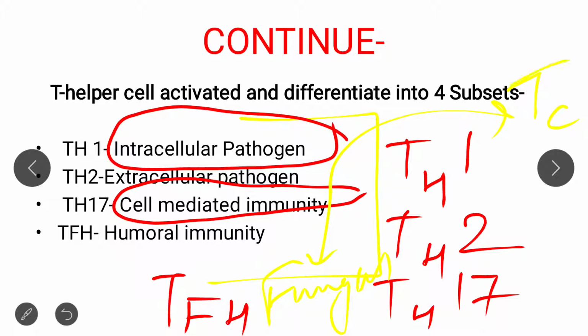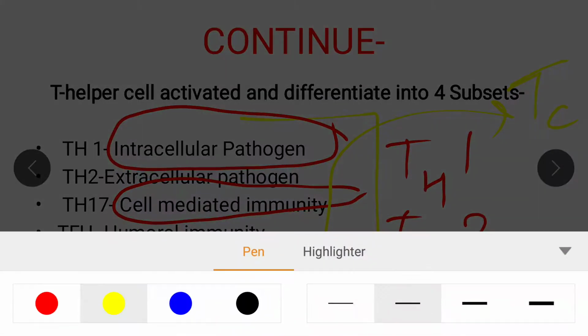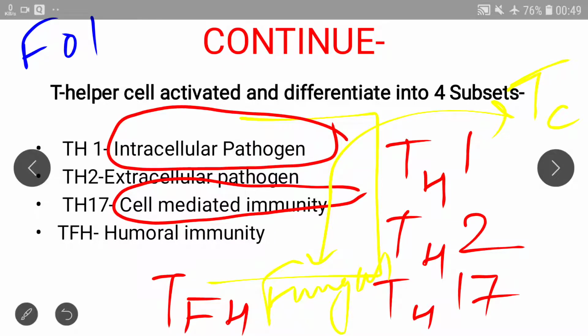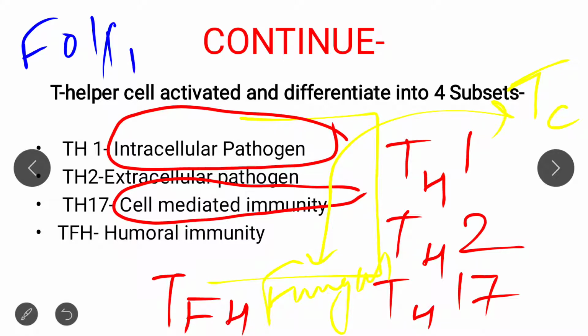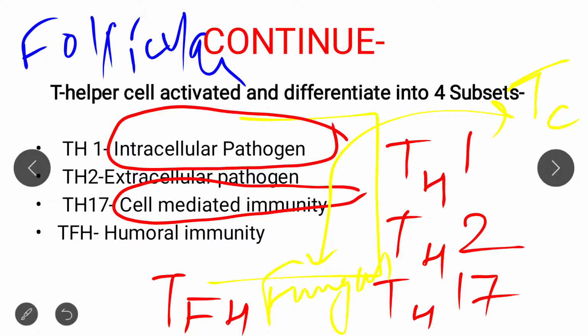And TFH, here the full form of FH is follicular helper cell. What is F? F is for follicular. I write it in a clear way: F is for follicular. So basically, as I already mentioned, taught in the last class